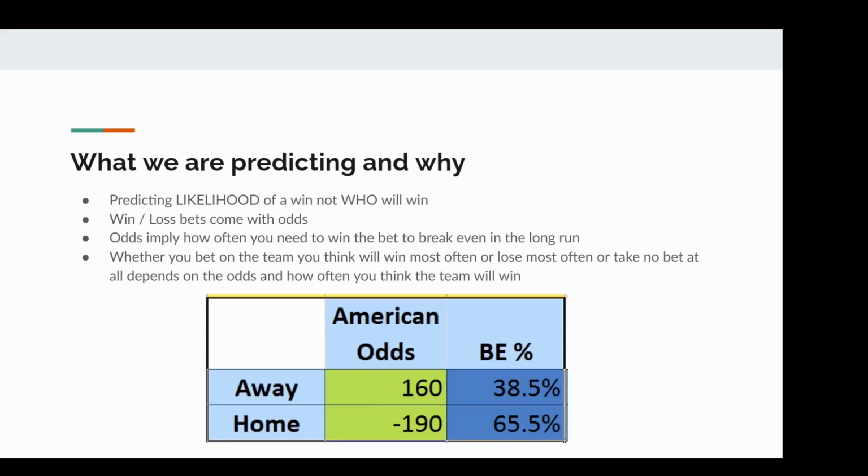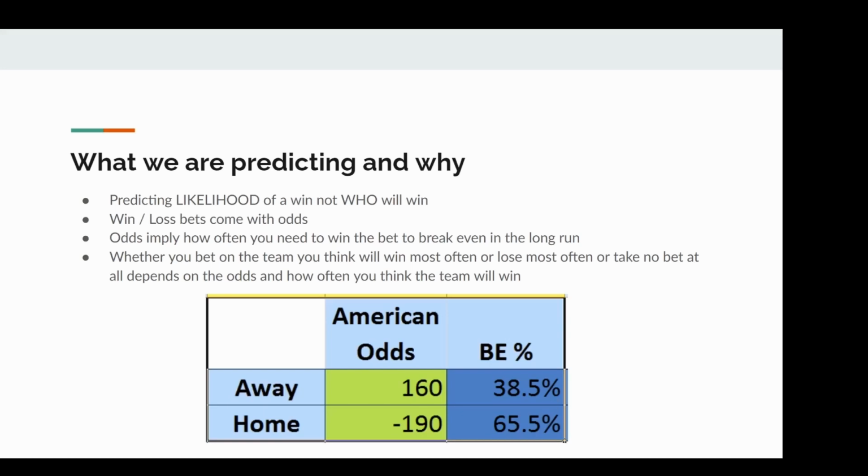If we can predict the chances of victory, and those chances are greater than the break-even percentage, we have a good bet, if our model is accurately predicting that percentage. So in the example below, if we predict that the home team has a 60% chance of winning the game, betting on the home team is a losing proposition since we have to win 65.5% of the time to even break even. Whereas betting on the team we don't think will win is a good bet, since we only have to win 38.5% of the time for that bet to break even, and we think it's going to win 40% of the time, so we're going to be making money in the long run.